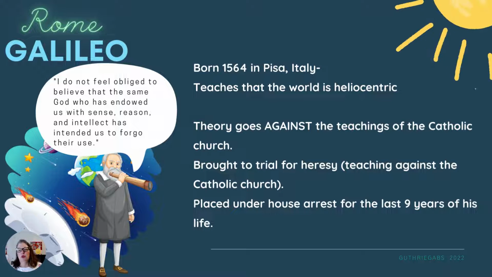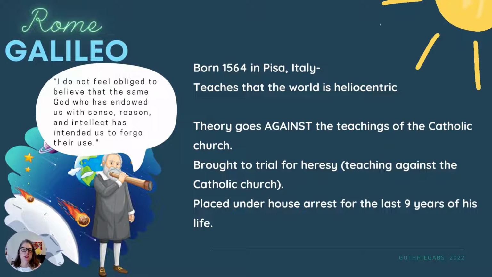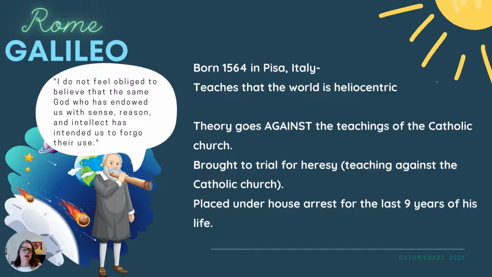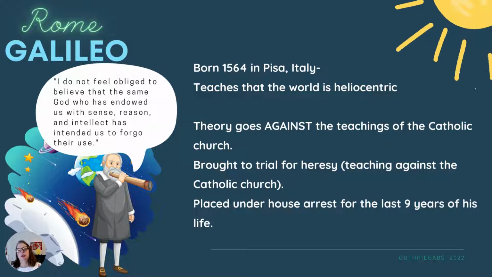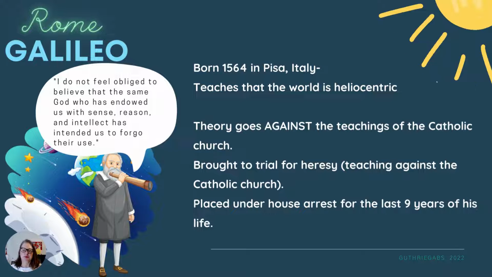And so members of the church go, and they are so against what he's teaching that they explain what they see by saying he had to have painted something onto the lenses. Must have been some type of magic that he's trying to use to fool them. So Galileo is tried for heresy, for teaching against the Catholic Church, which would carry a penalty of death. He is found guilty. And they want him to recant.